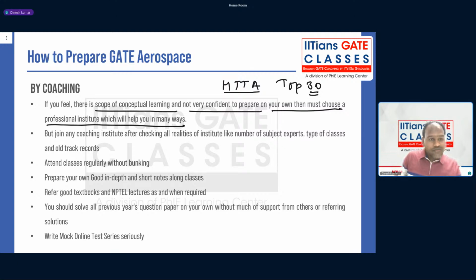Now, those who opt for coaching must attend classes regularly without bunking. Prepare your own good in-depth notes along with the classes. IGC anyway provides short notes, and you can prepare your own short notes too. Refer to textbooks and NPTEL lectures as and when required, not always, because you may not have that much time.